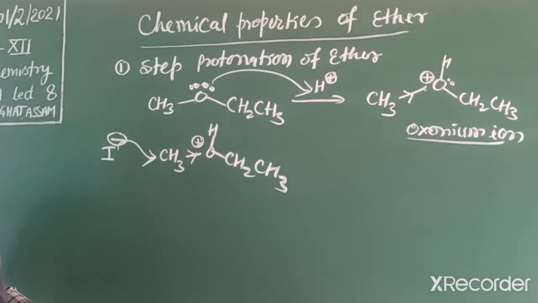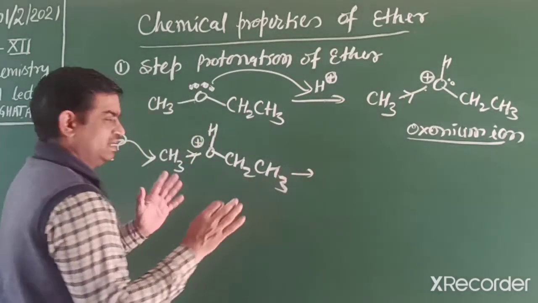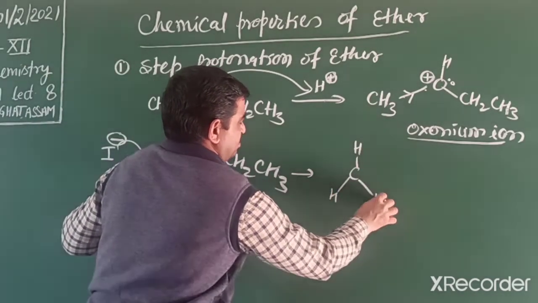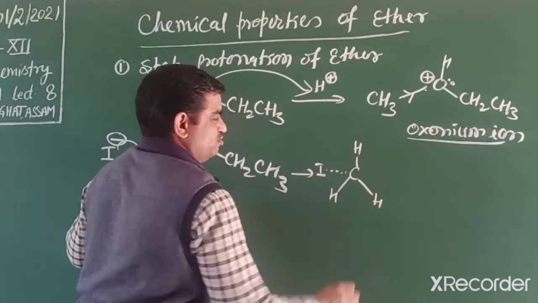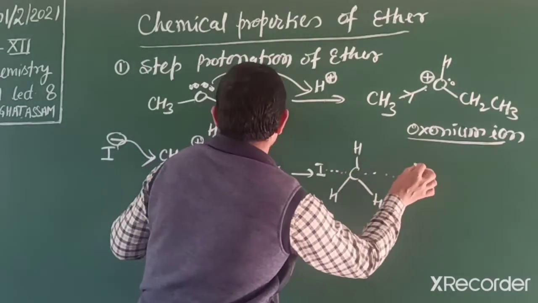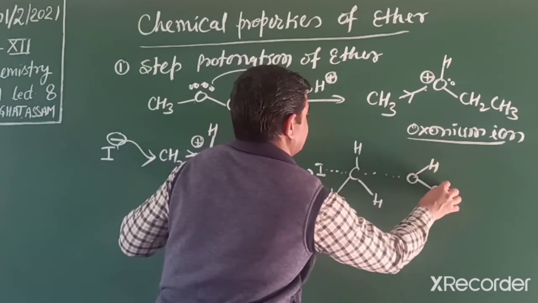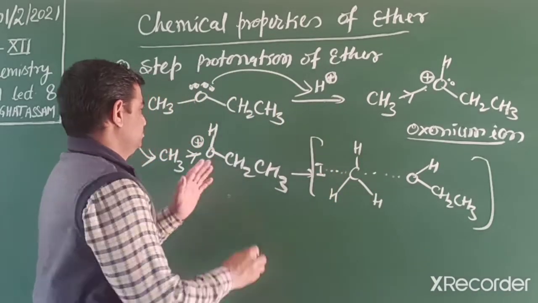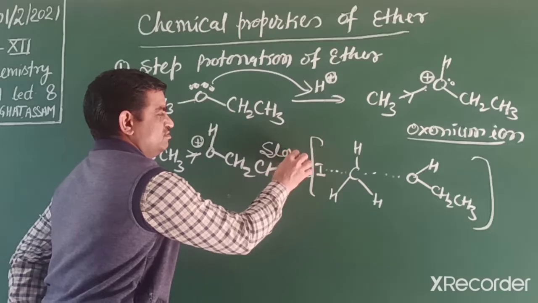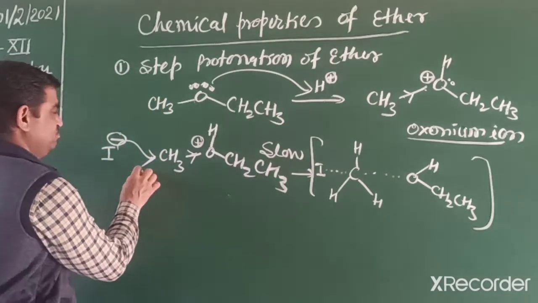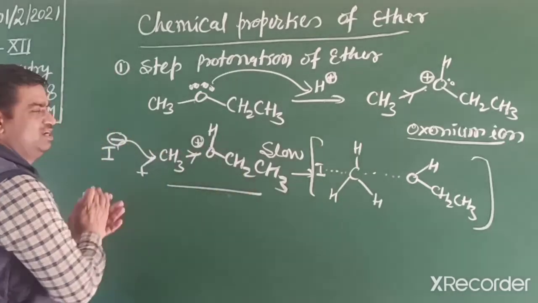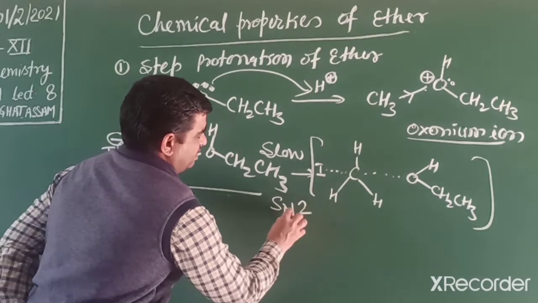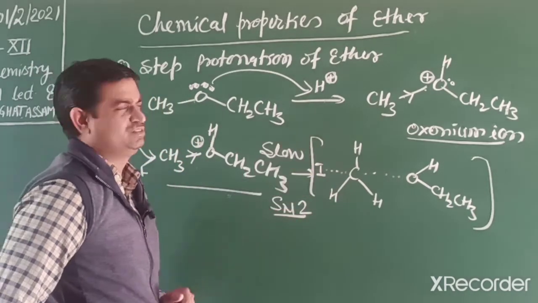This is the SN2 mechanism. In SN2 mechanism, we get a transition state. In this carbon, iodide is bonded and this bond dissociates. A transition state is formed like this. This one is the slow step. It has second order kinetics. In this, the nucleophile as well as the ether are both responsible. So it is second order kinetics, SN2 mechanism, and we get a pentavalent situation.